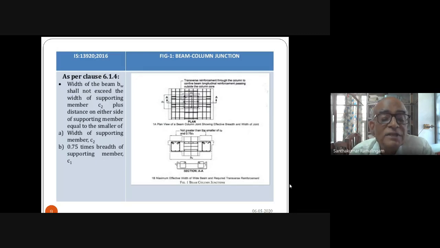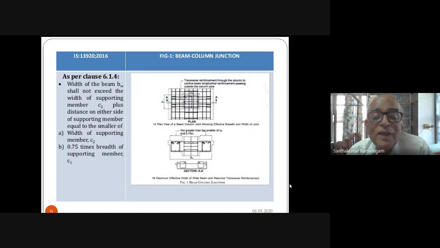C2 is the supporting width. This is C2. Your beam width is much larger than C2. How much larger can it be? The code says that it can be C2 plus 0.75 times the breadth of the supporting member, which is C1. The breadth of the supporting member is C1.